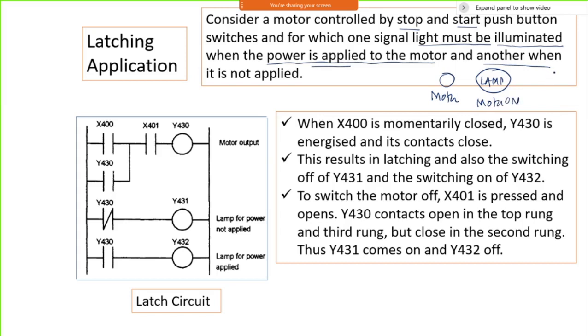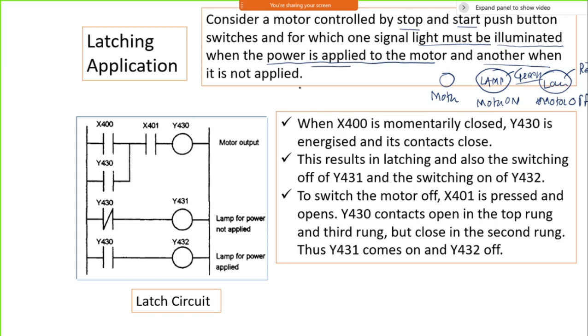Then there is another lamp which indicates the motor is off. If that particular lamp is on, then I can say it is off. I can say it is red, and this is the green lamp. The green lamp indicates my motor is on. So this is the logic you want to put in.